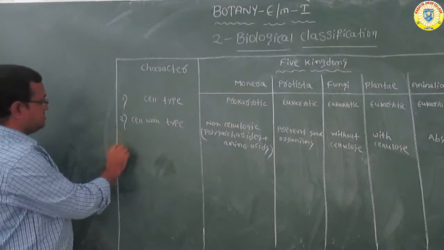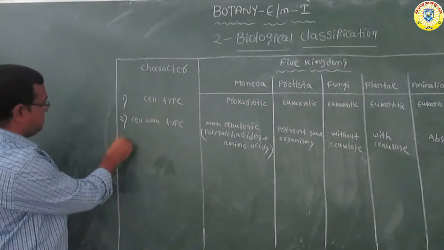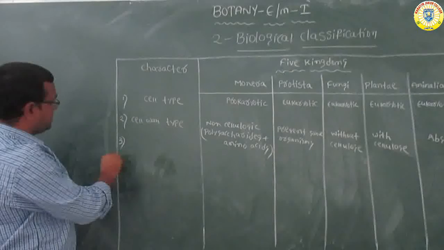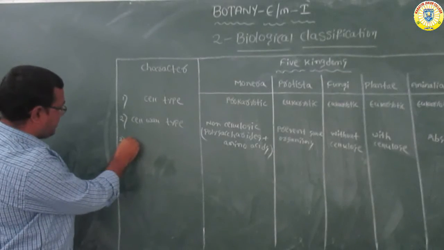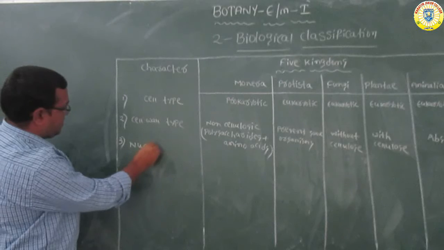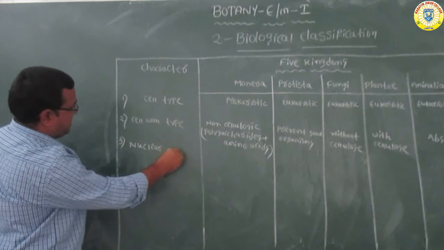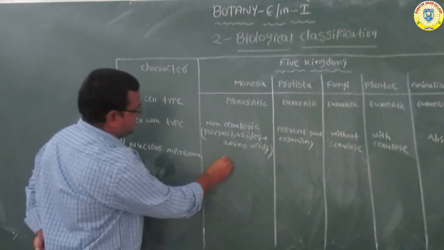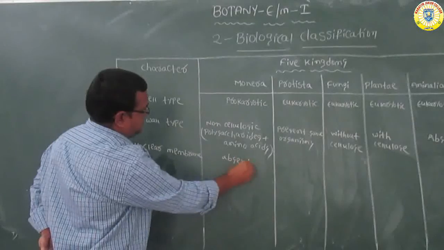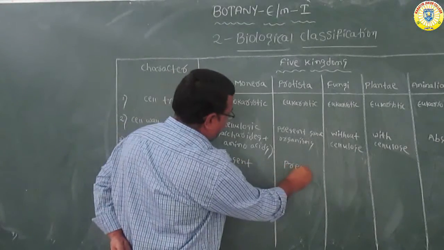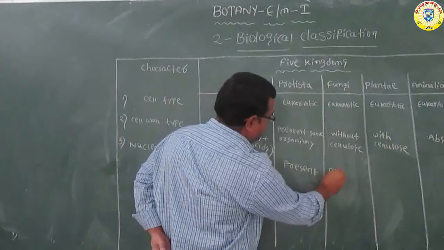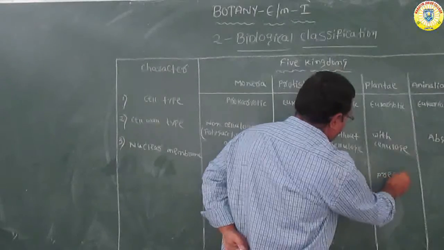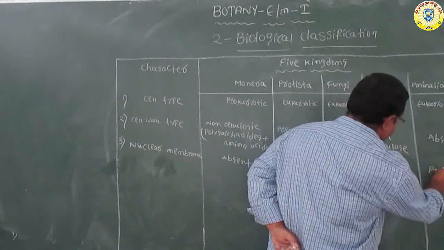Okay, next, third one. We discussed two characters. Next, the third character, nuclear membrane, present or absent. Nuclear membrane here is absent. In all these, the nuclear membrane is present. Here also present. All having nuclear membranes.